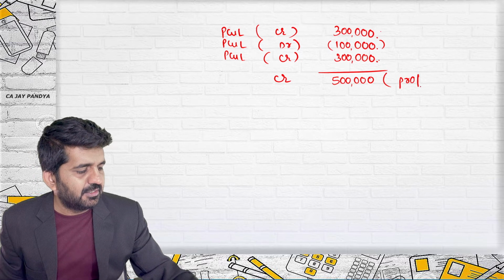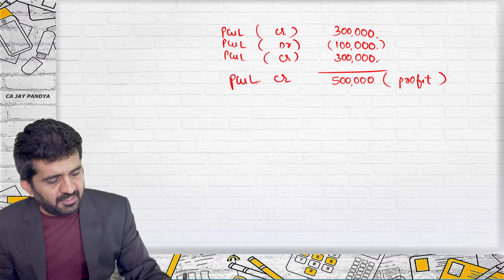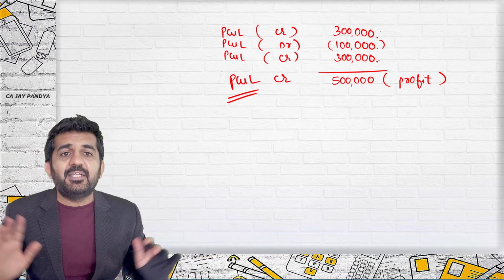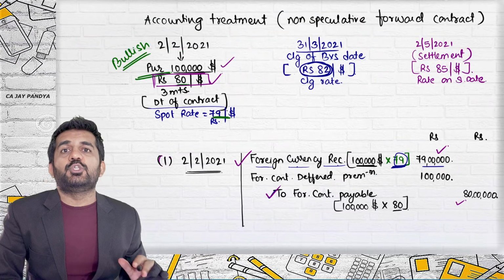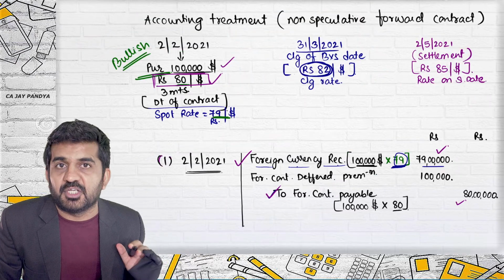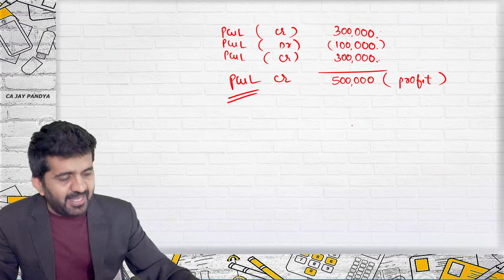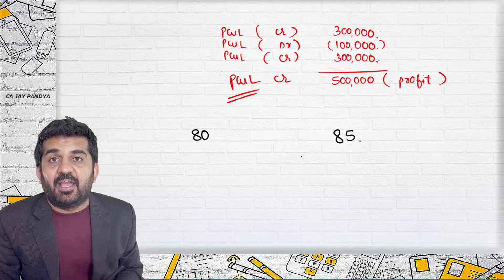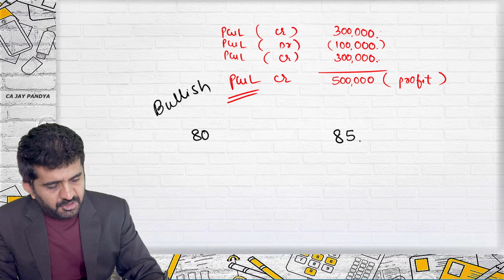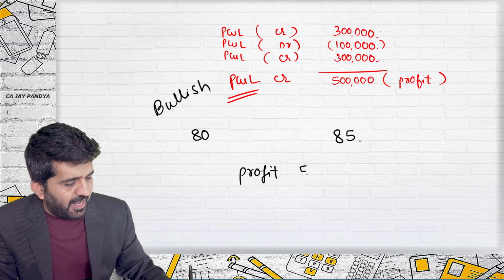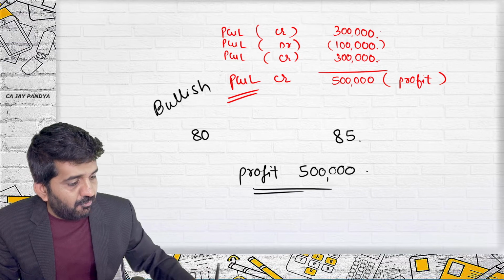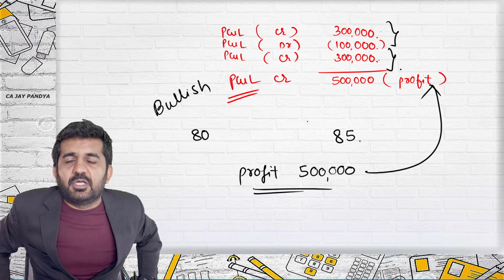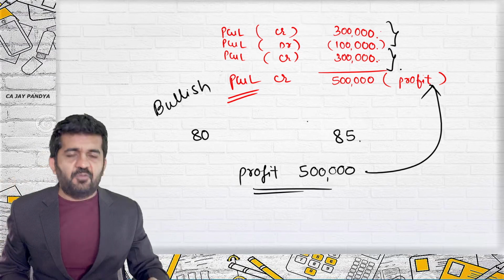Credit is nothing but profit, which is ultimately transferred to P&L account. Not necessarily in the current year, not necessarily in the next year, but this is how AS 11 says you should record a forward contract transaction. This is 5 lakhs. We knew the contract rate was 80. The settlement rate is 85. We were bullish, so there is a profit of 5 lakh rupees, which we have ultimately transferred to P&L account, some in the previous year, some in the current year.